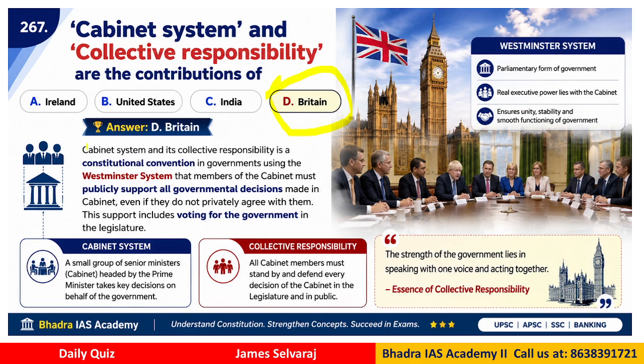The cabinet system and its collective responsibility is a constitutional convention in governments using the Westminster system that the members of the cabinet must publicly support all government decisions, etc. So this concept is taken from the UK, Britain.